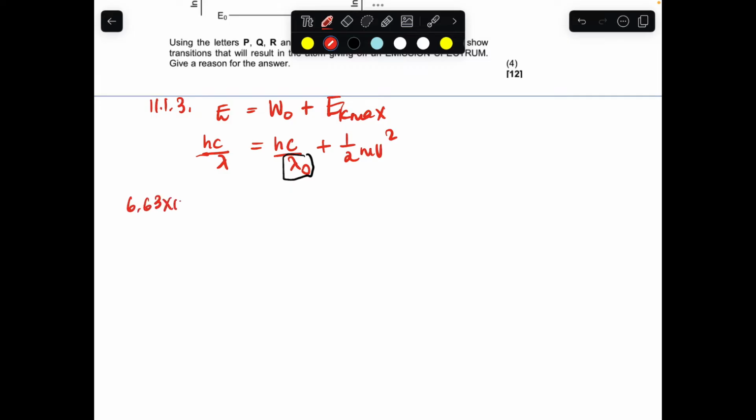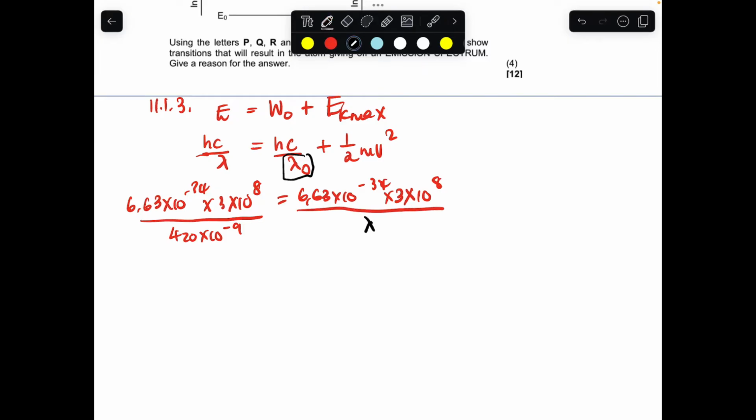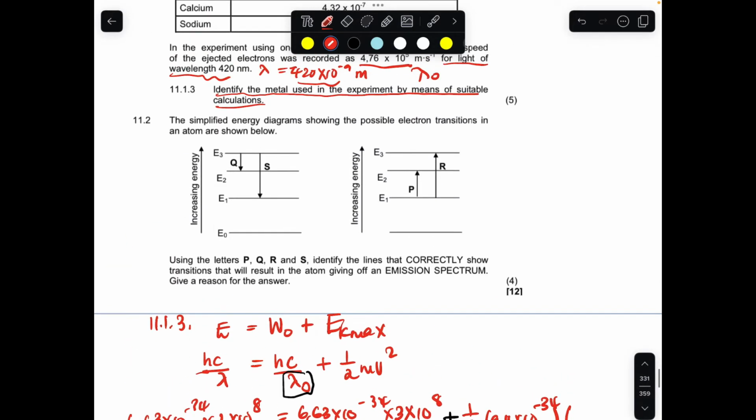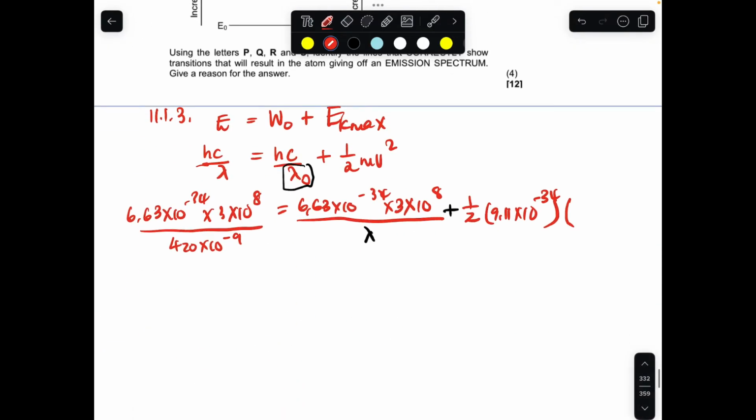Starting from this side, it's 6.63 times 10 to the power -34 times the speed of light, 3 times 10 to the power 8, divided by the wavelength, 420 times 10 to the power -9. This side it's 6.63 times 10 to the power -34 times 3 times 10 to the power 8, divided by the unknown, this is our unknown, plus half the mass, 9.11 times 10 to the power -31, times the speed we're given, 4.76 times 10 to the power 5, squared.